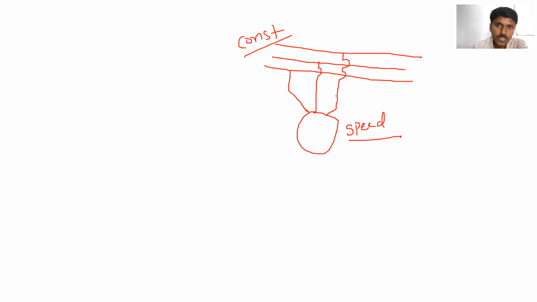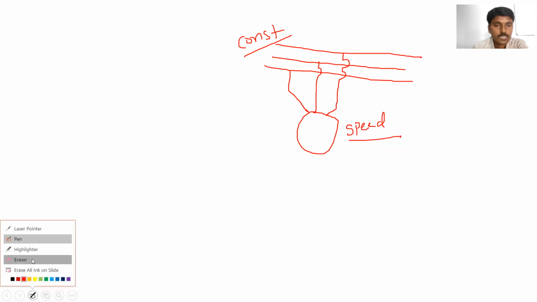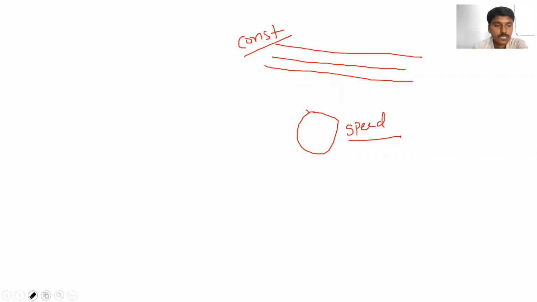So that's why we give this AC supply to the motor through a converter. Here we are using one more converter, that is AC to AC. Output is AC and input is also AC. This converter is a controller, a voltage controller, or we can say a regulator.